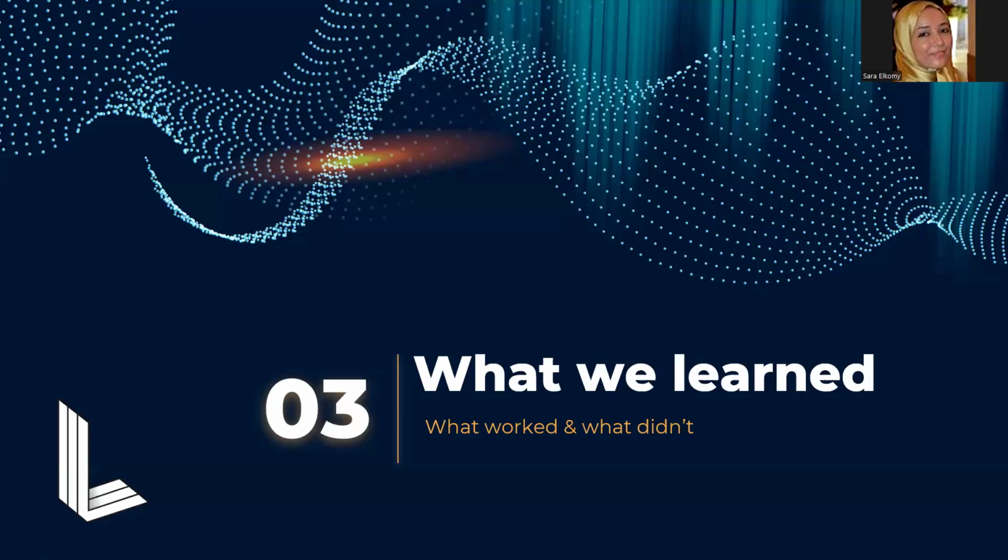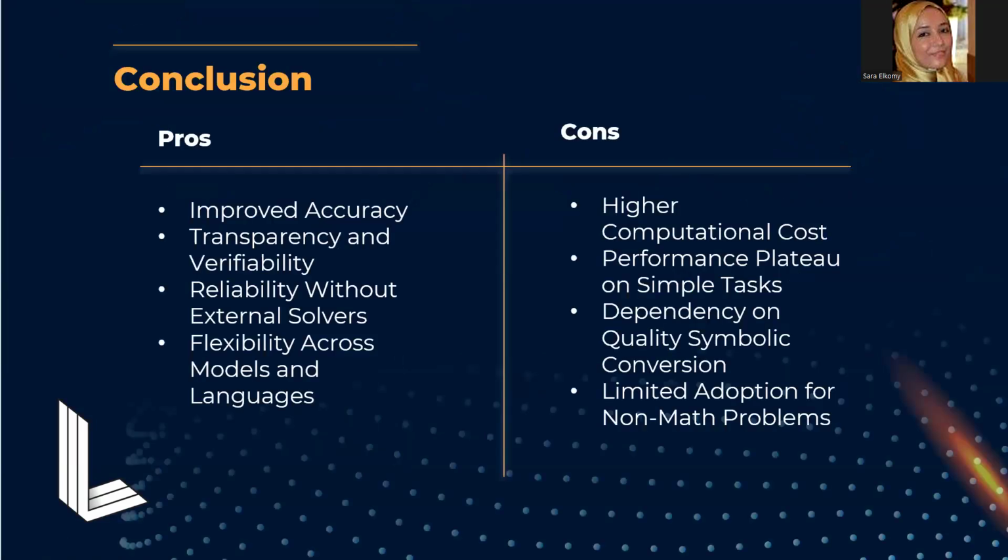So what we have learned here is, in our analysis, we observed several advances and limitations of CoMAT. On the positive side, CoMAT offers improved accuracy, transparency, and reliability without relying on external solvers.